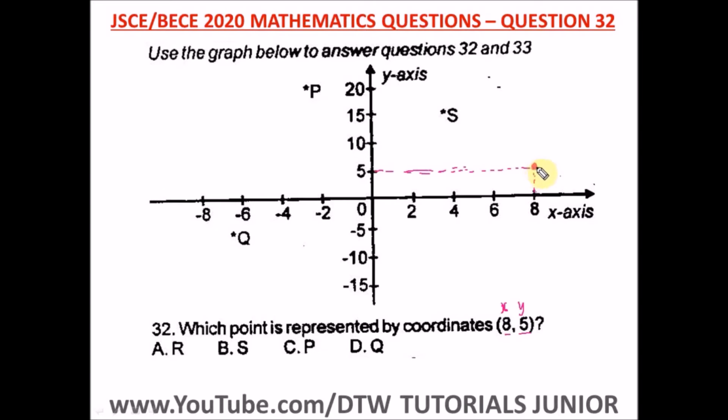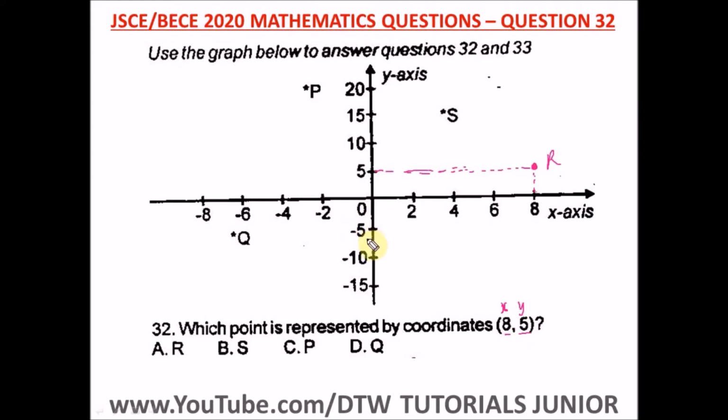So this is the point. Okay, this graph isn't too clear. They missed a point. So this point I feel should be R. Since there's an S, P, Q here, this point should be R. It's missing in the question. But this is how I did this, to let you know how you trace your coordinate points. The first value is on your x-axis, while the second is on your y-axis. This is positive, this is positive.